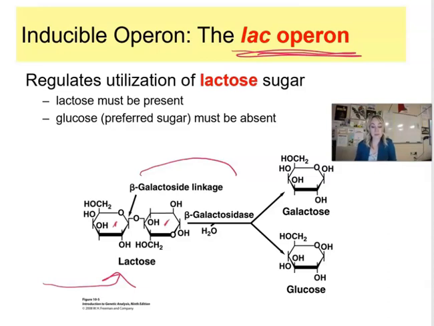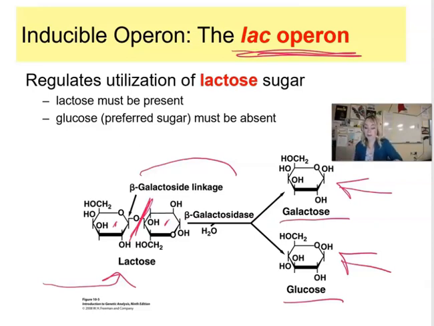So what needs to happen? We have to break this bond and break the lactose into 2 monosaccharides. We have galactose as a monomer, monosaccharide, and also glucose right here. So bacteria needs to be able to produce an enzyme to be able to break this down, because they can't use disaccharide for the energy. So in other words, they would want to produce ATP, but they cannot utilize that directly. So they have to be in the form of monosaccharides.